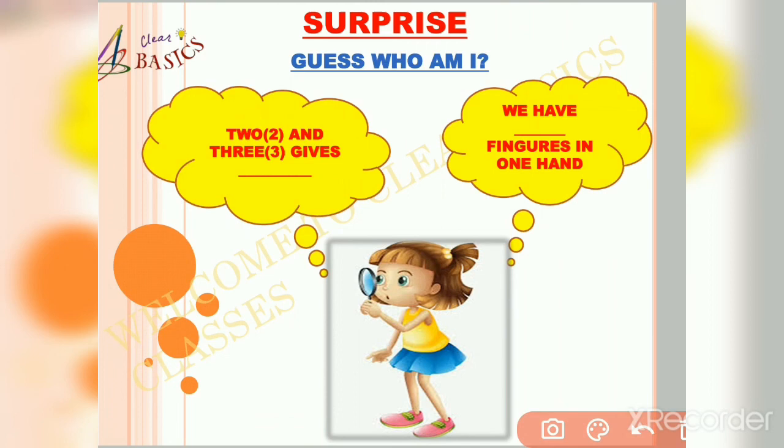Now guys, it's time to reveal today's surprise. Let's come to the question of the day. The surprise is, guess who am I? Friends, listen very carefully. 2 and 3 gives dash. And the second clue is, we have dash number of fingers in one hand. Friends, comment your answer below. In my next video, I will discuss the answer with you.